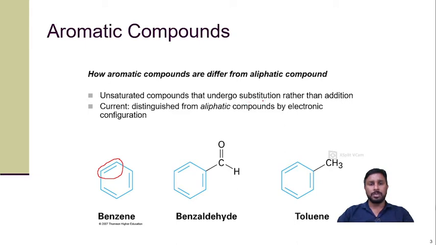They undergo the substitution reaction. So this is the major difference between the aromatic and aliphatic compound. The unsaturated aliphatic compound gives the addition reaction, while the benzene generally gives the substitution reaction. Clear? So here there are examples like benzene, benzaldehyde, toluene. There are so many aromatic compounds; here we have listed a few of them.